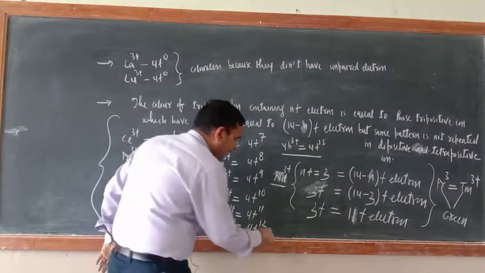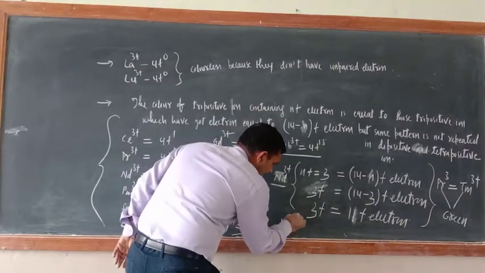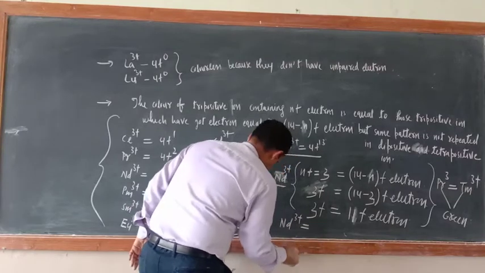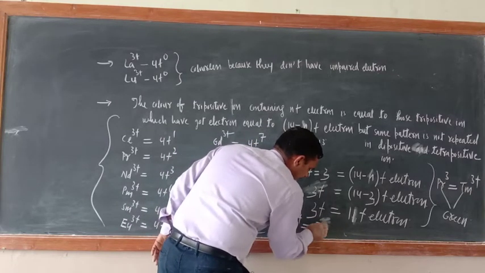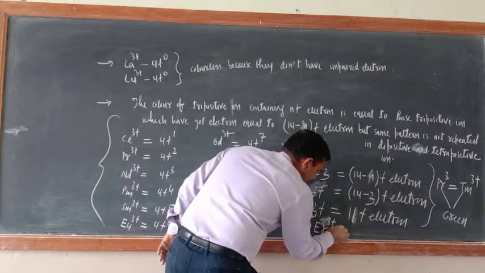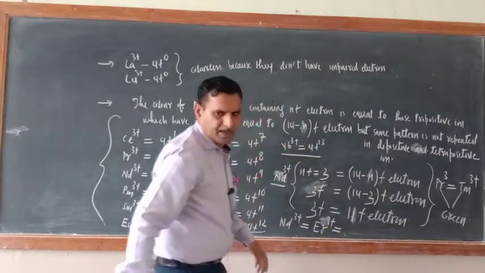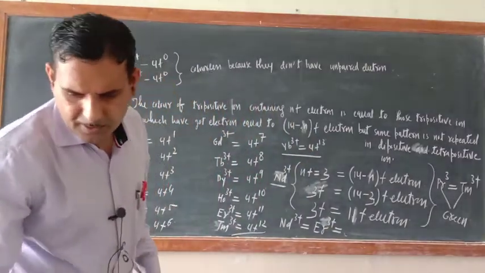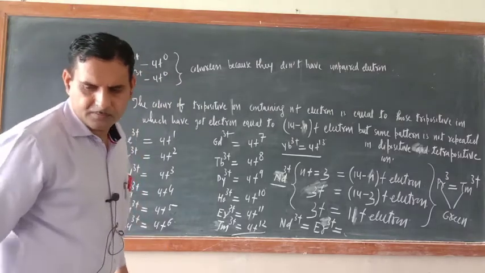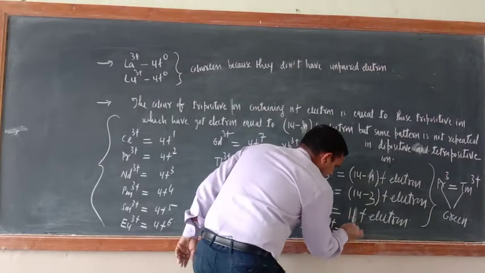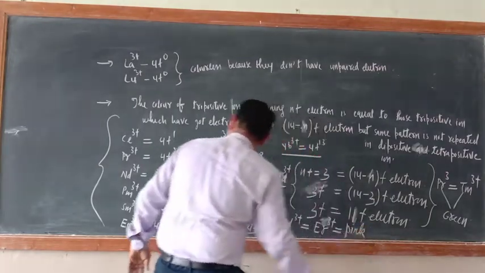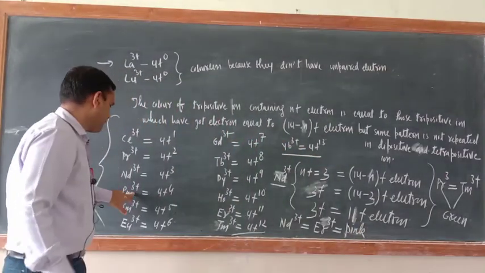So the color of Nd3 positive will be equal to Er3 positive. And what is their color? Their color will be pink. Okay, like that you can see Pm3 positive.